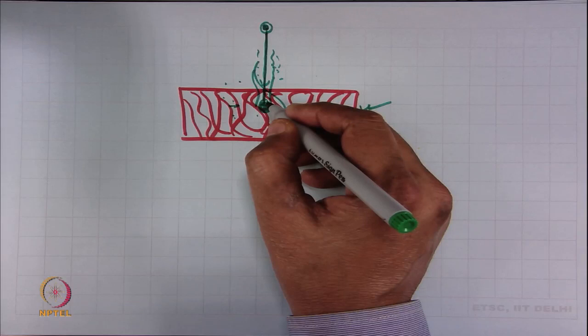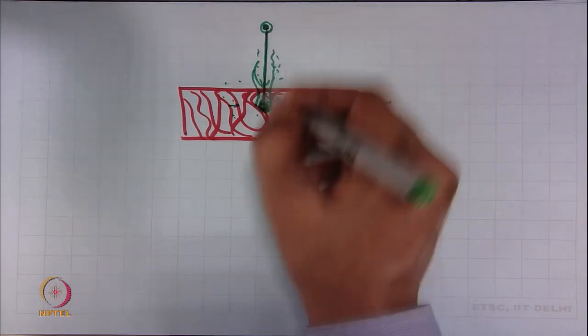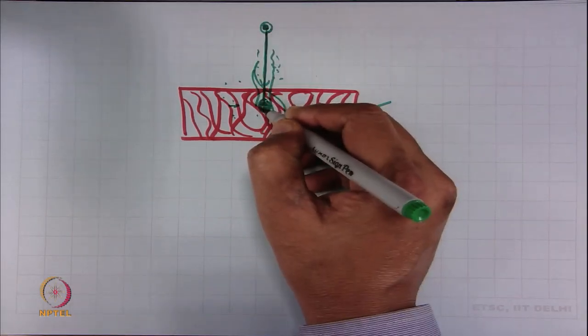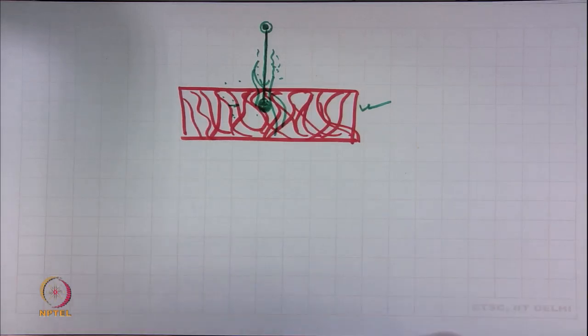So, in this way the heavier particle, larger size particle will have impaction with the fiber structure.